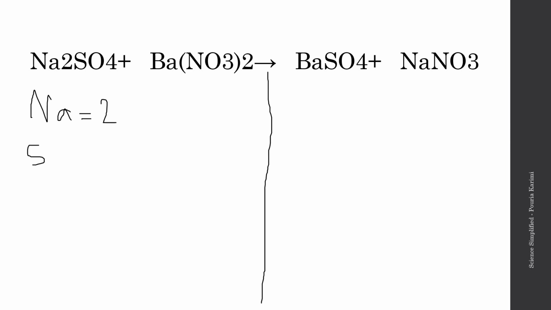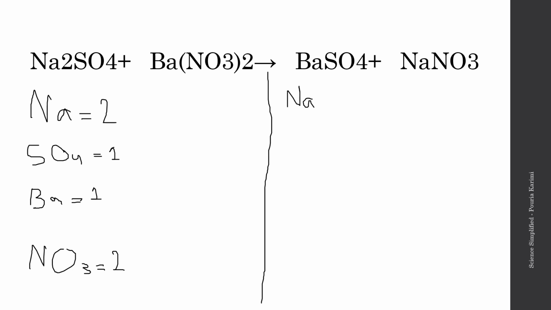So I'm just going to write SO4. There's only one. And then barium, there's only one again, Ba. There's one. And then same case here, nitrate, NO3. There's one here and there's another one here. So I would keep it together. I would not separate it. So NO3. There's 2 of them.